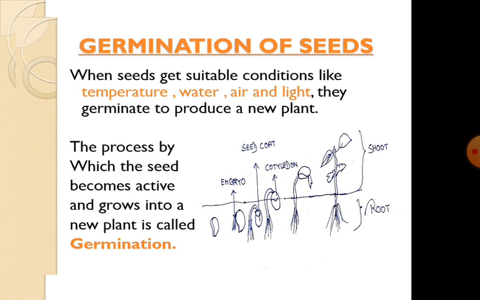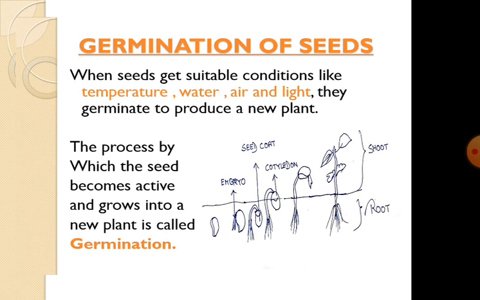Germination of seeds. When seeds get suitable temperature, water, air and light, they germinate to produce a new plant. The process by which the seed becomes active and grows into a new plant is called germination.